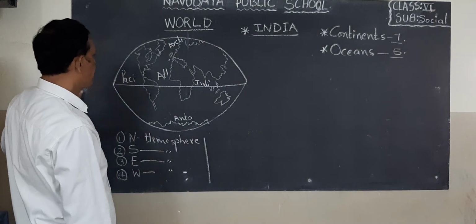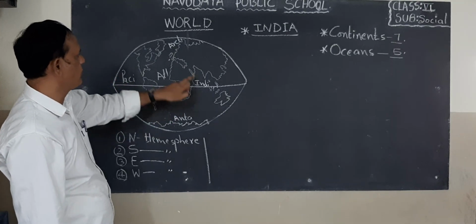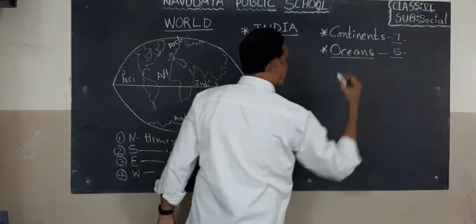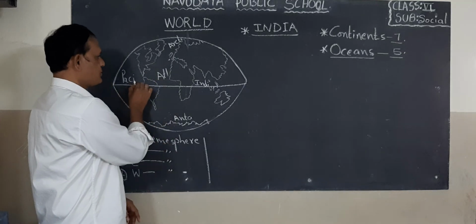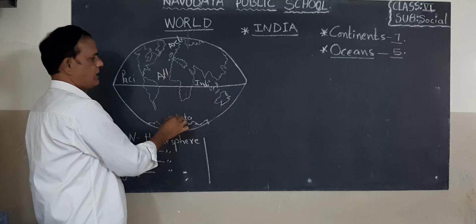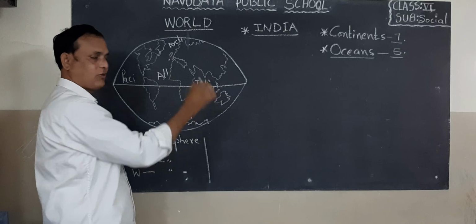Okay, children. So 1, 2, 3, 4, 5. So 5 oceans are there. How many oceans are there? 5 oceans are there. What are there? Pacific Ocean, Atlantic Ocean, Antarctica or Southern Ocean, Arctic Ocean, Indian Ocean.